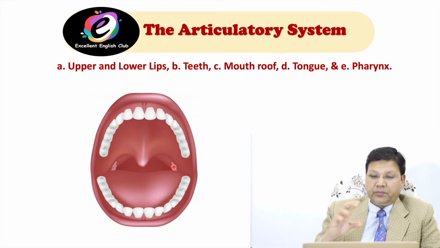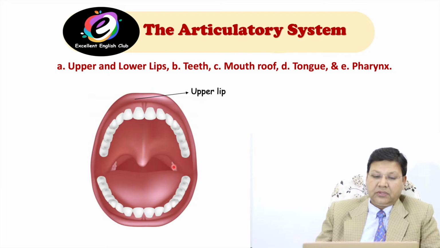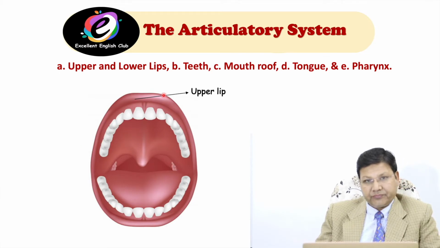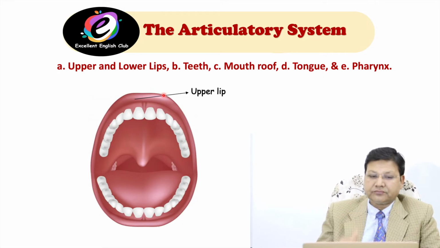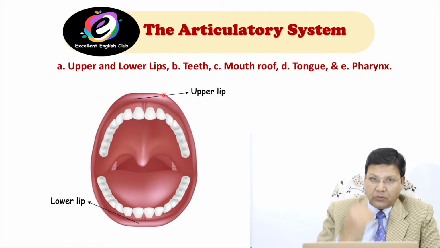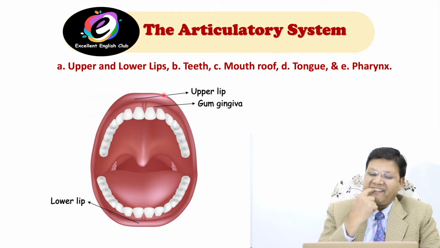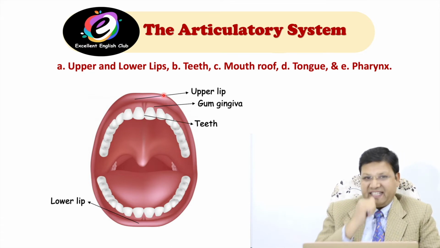In this diagram, there are so many things. One by one, I will let you know. For example, this is the upper lip. When we produce bilabial sounds like pa, ba, we use our lips. Number 2, lower lip. Number 3, these are gums. Then teeth.